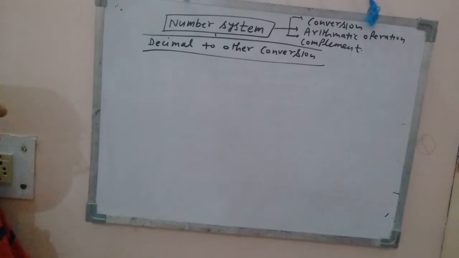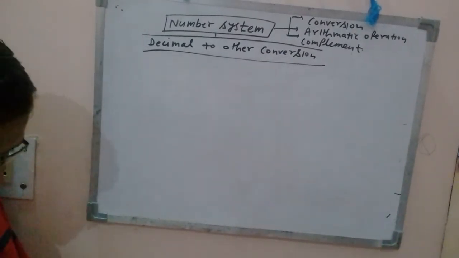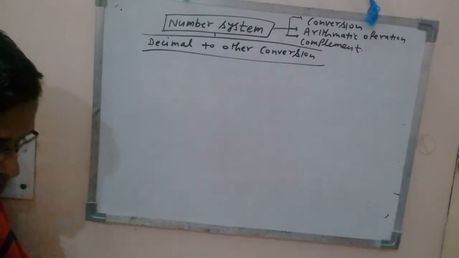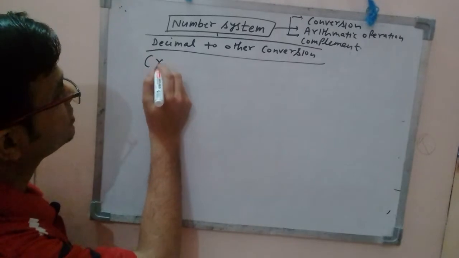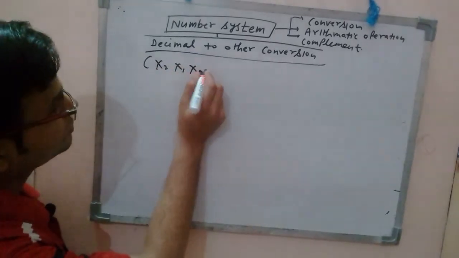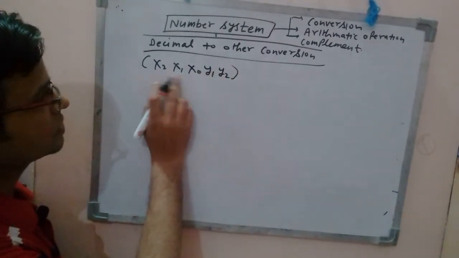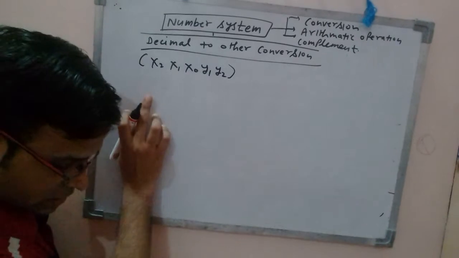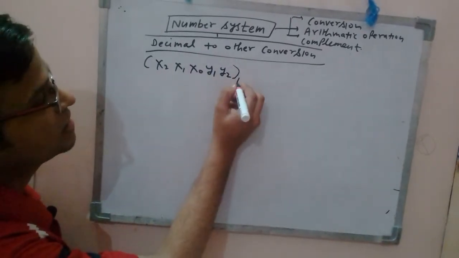Suppose you want to convert any number from decimal to other system, right, then how to do that? Let me start with this x2, x1, x0, y1, y2. What are these x2, x1, x0, y1, y2? These are the various digits present in the decimal number system.